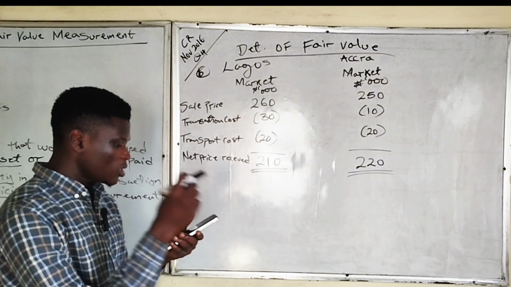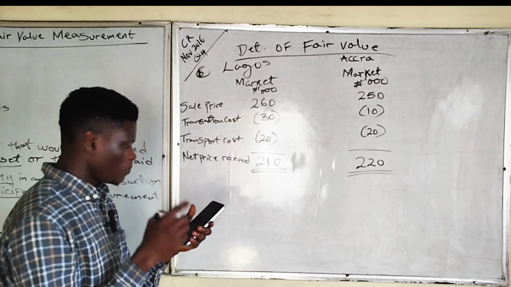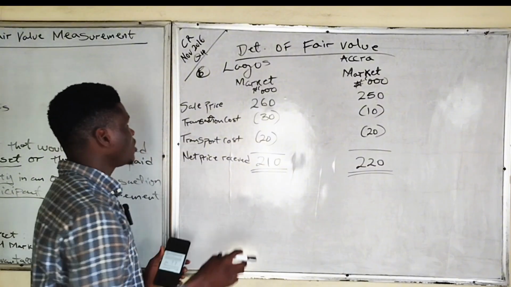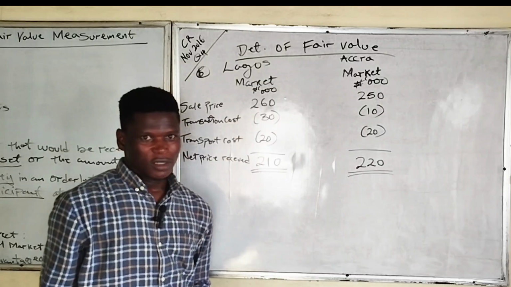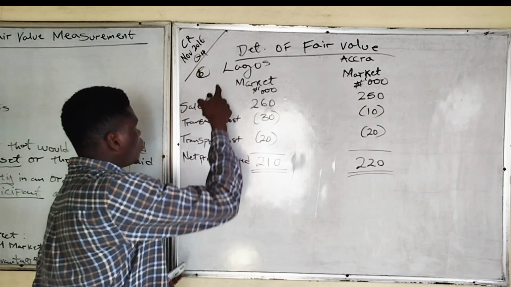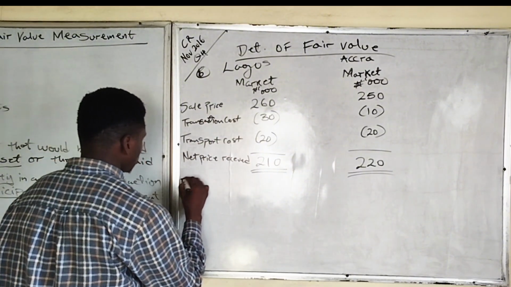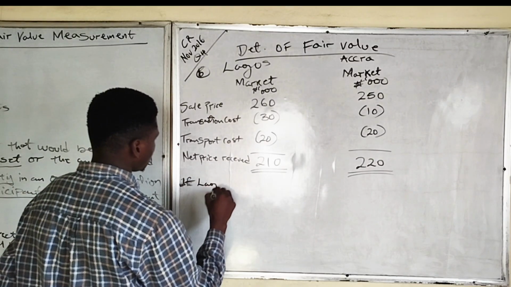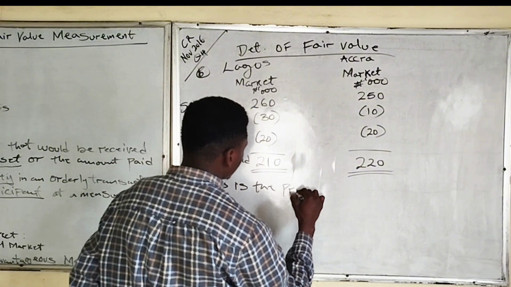But the question states, what will be the fair value if we assume that Lagos market is the principal market, meaning that we are assuming that Lagos market sells more than Accra market. That's the meaning. So if we are assuming that Lagos market is the principal market, then what will be the fair value using Lagos market? So fair value. So if Lagos market is the principal market,